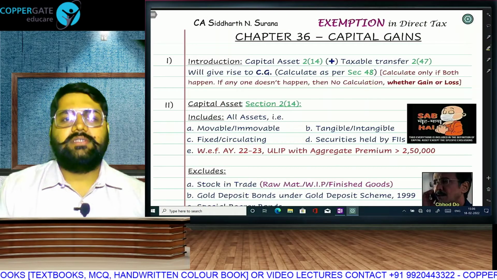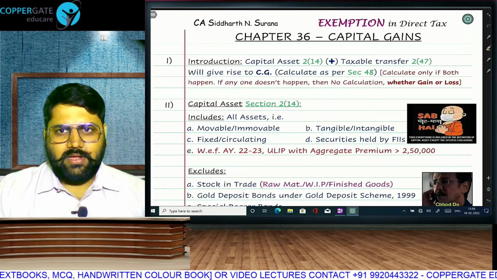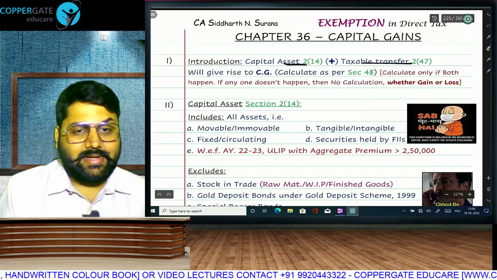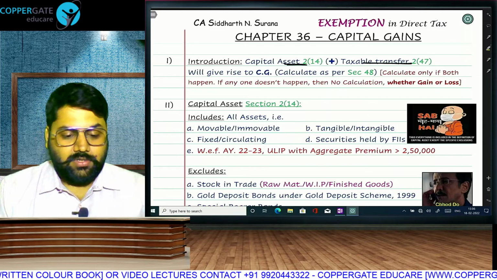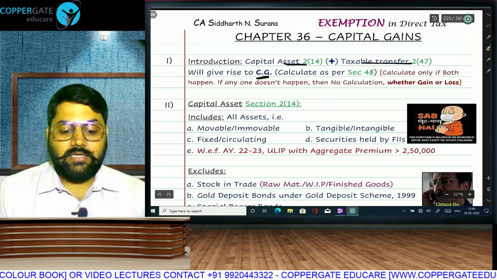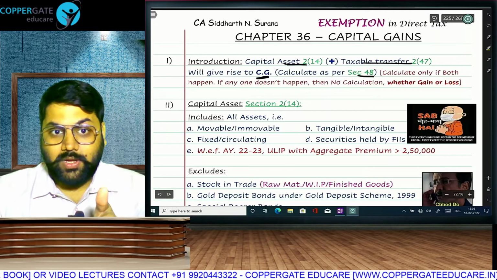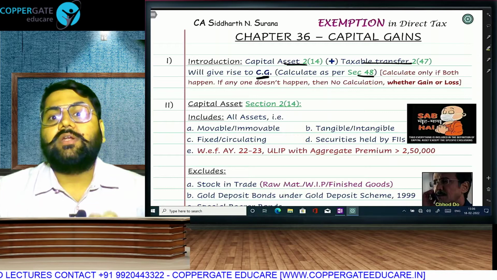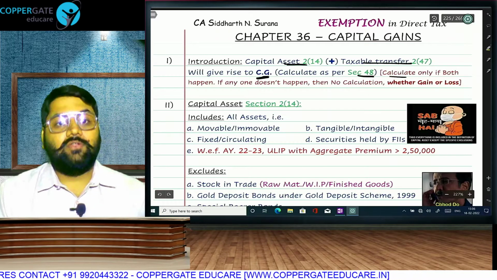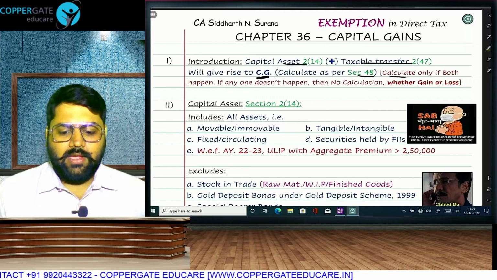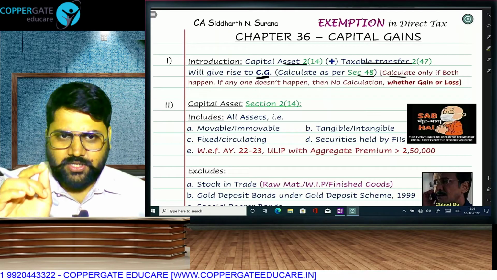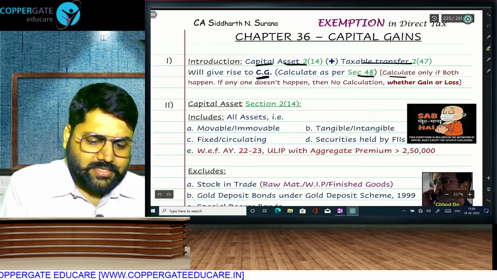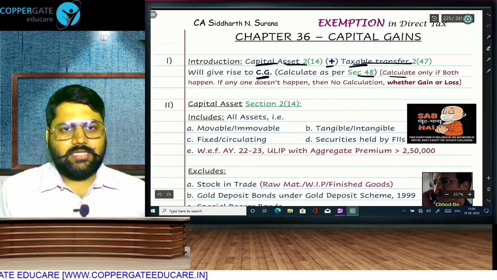So chapter number 36, capital gains, continuing from our handwritten book, Exemption 2.0. Whenever there is capital asset and taxable transfer, both, then only capital gain will arise and you calculate. If there is no capital asset or the transfer is not a taxable transfer, we will not calculate whether gain or loss. The calculation of sale consideration minus cost of acquisition will be done only if asset is a capital asset and transfer is a taxable transfer.